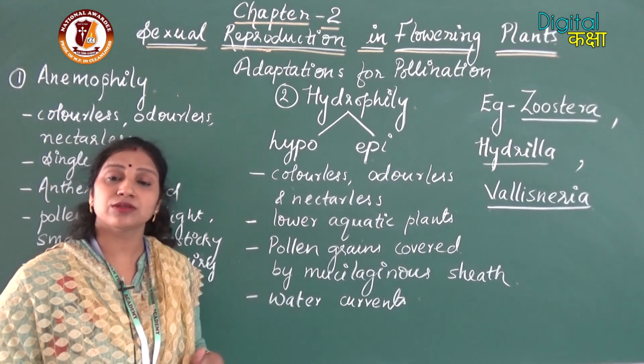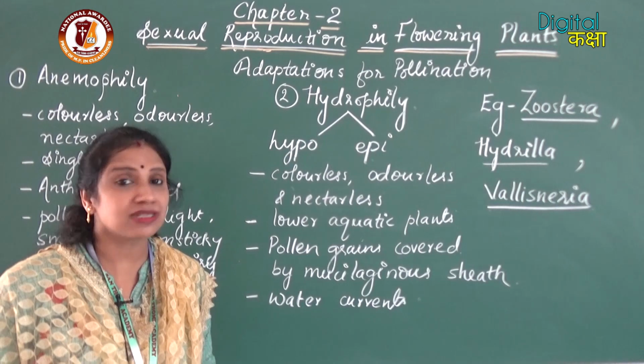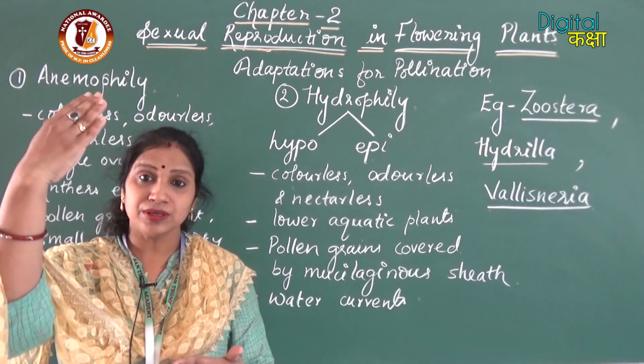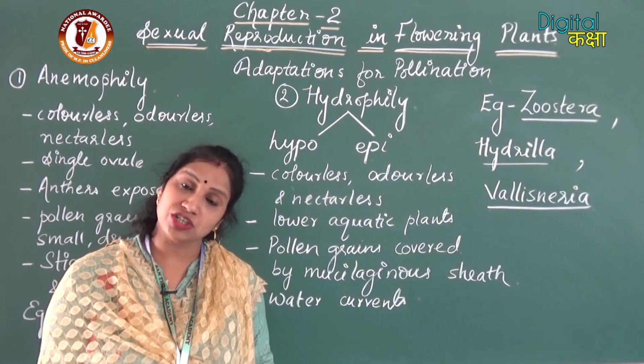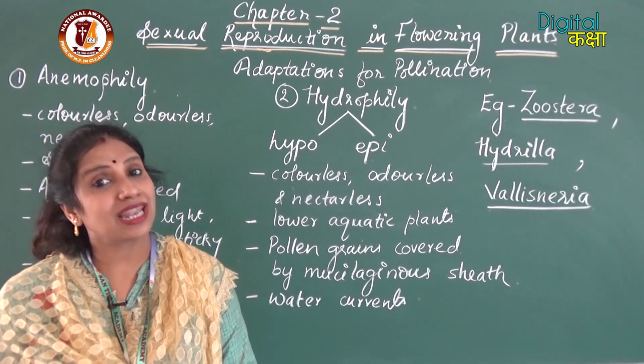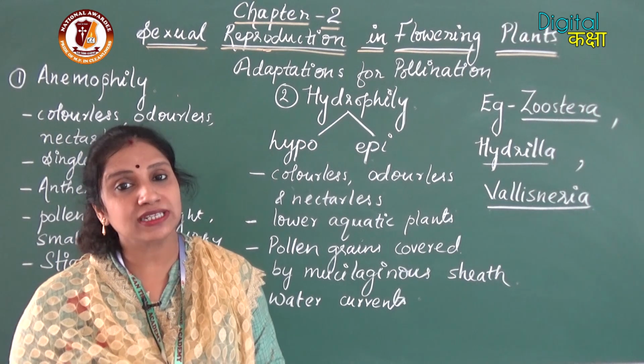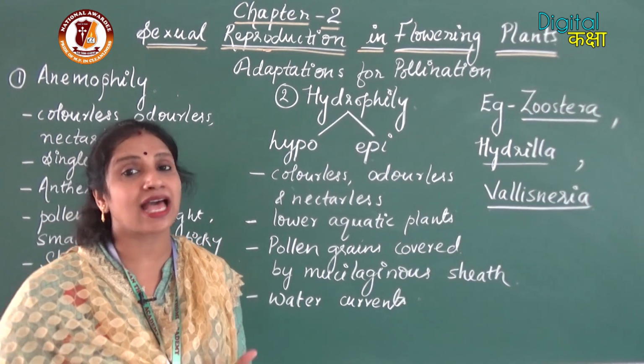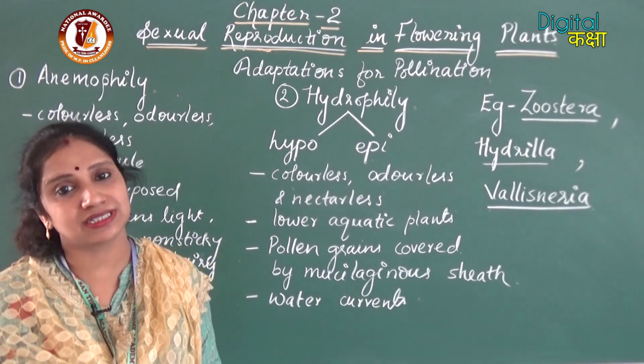As I have told, mostly the lower aquatic plants go for that. The plants which are emerging above the surface of water can even rely on wind pollination, pollination by insects and pollination by birds.